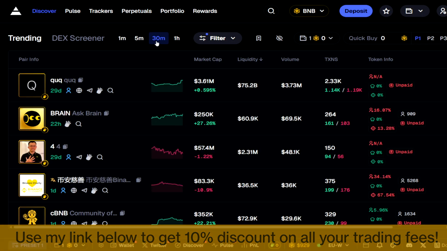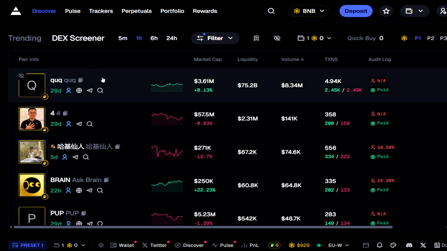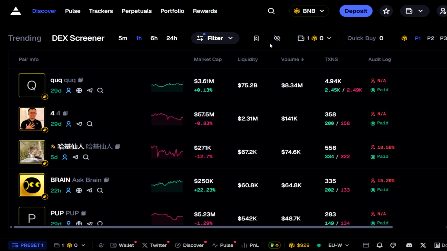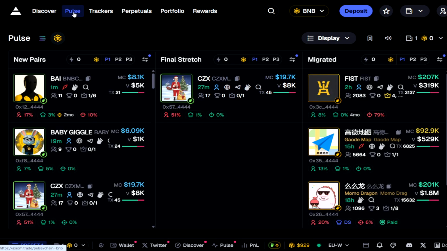Axiom has finally rolled out support for BNB tokens. It was only a matter of time as GMGN and Padre were the first platforms to support BNB, and now it's here on Axiom too.